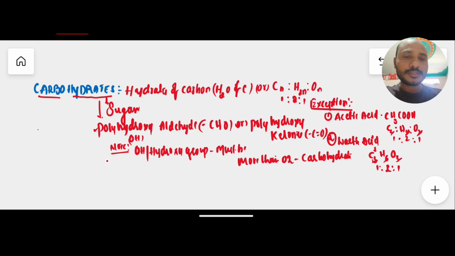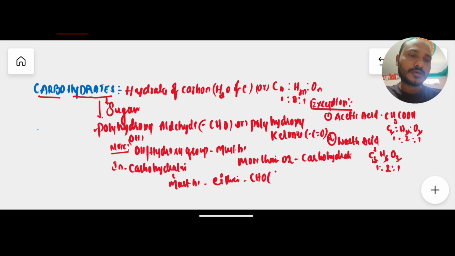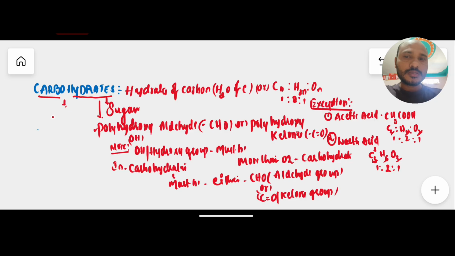Generally in carbohydrates, there must be either an aldehyde group or a ketone group present. So in a carbohydrate, there must be either CHO, meaning an aldehyde group, or a ketone group. And remember one important note here: every carbohydrate ends with the suffix -ose. Then it is a carbohydrate.